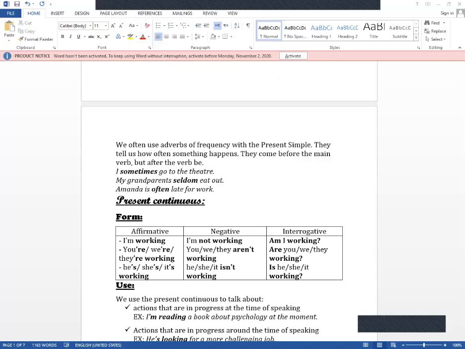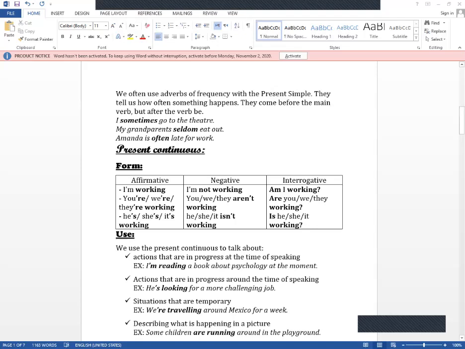Concerning the present progressive tense, of course, we know the form of the present continuous tense. In the affirmative, am, is, or are followed by the ing, while in the negative, we use not after the verb to be. And in the interrogative, the auxiliary or the helping verb is also the verb to be.